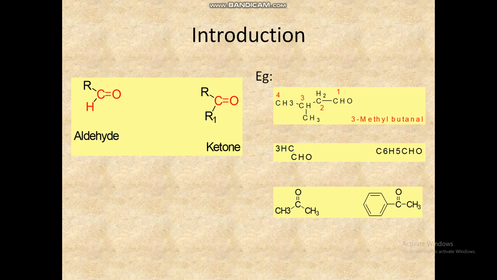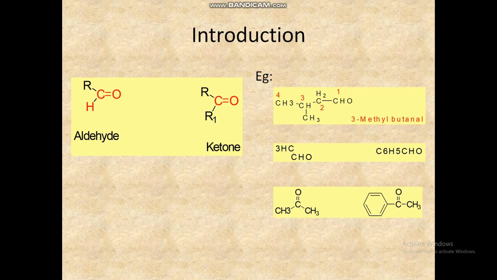In the common system, the suffix aldehyde is used. In the IUPAC system, the longest chain carrying the CHO group is selected. The main suffix is ANE, as in alkane, alkene, alkyne, and E is replaced with the suffix AL.